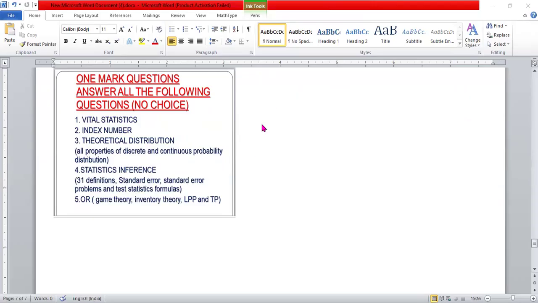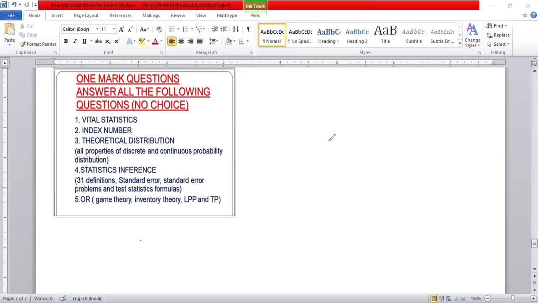And similarly, statistical inference, definitely one question. Definitions plus standard error formula and test statistics formula might also be asked. So here, what is parameter, what is statistic, what is parameter space, sample space, what is sampling distribution of a statistic, and what is standard error, what are the uses of standard error. And there are 2 branches of statistical inference: theory of estimation and theory of hypothesis.